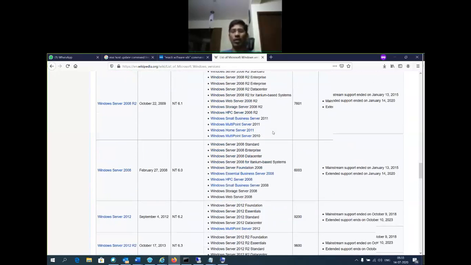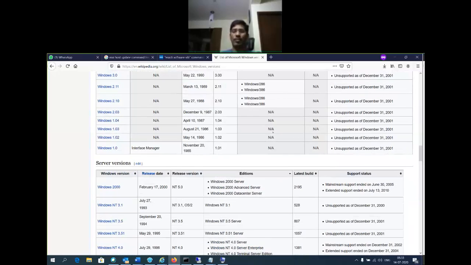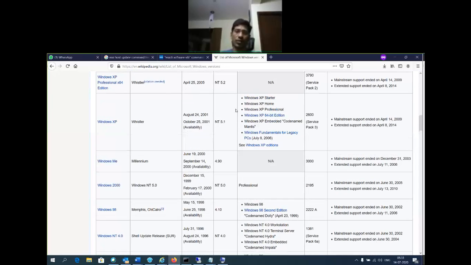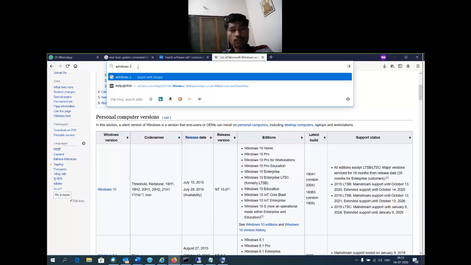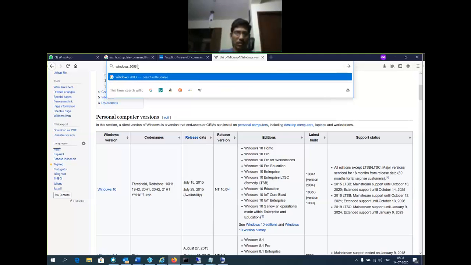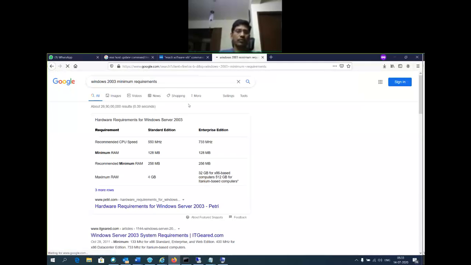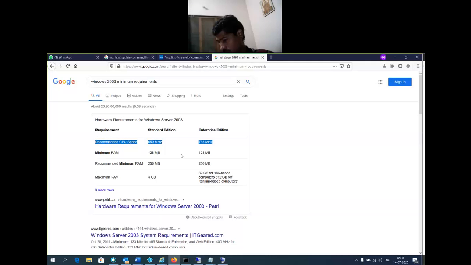What is the minimum hardware configuration? If you are not sure, for each edition, for each operating system, we can simply Google it and understand. Windows 2003 minimum requirements. See here, Windows 2003 server requirements. What is the standard edition? Enterprise edition. See here. No need to memorize this information. What we need to understand is the basic information.